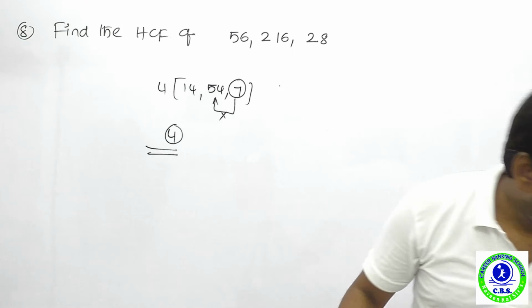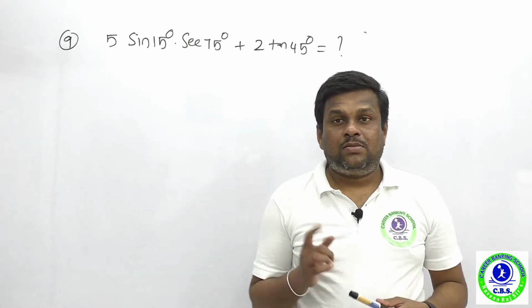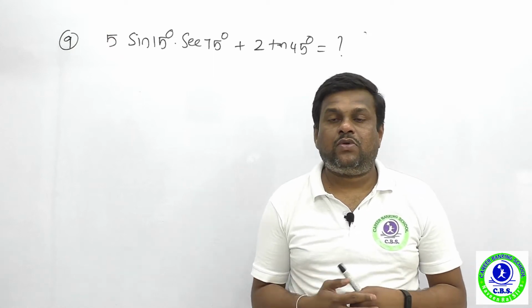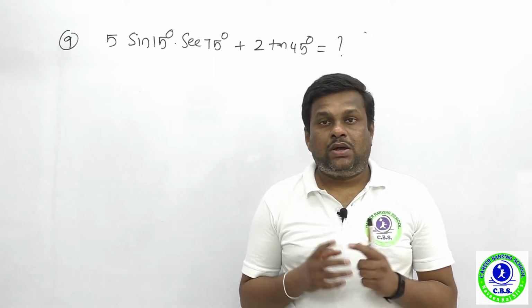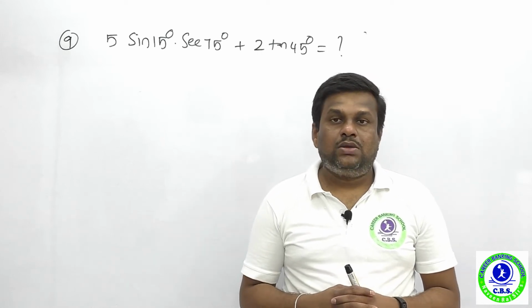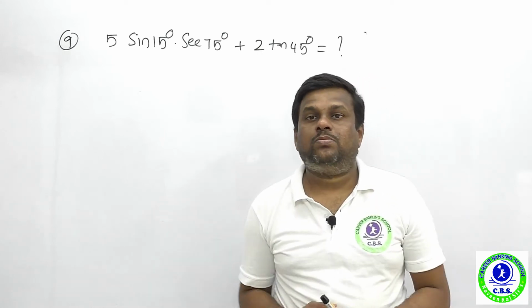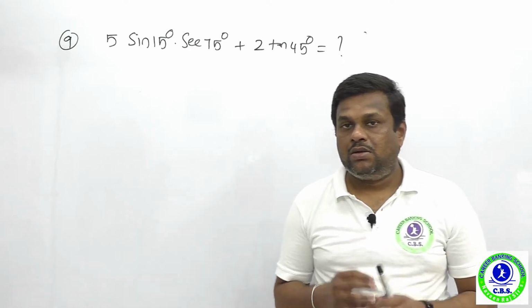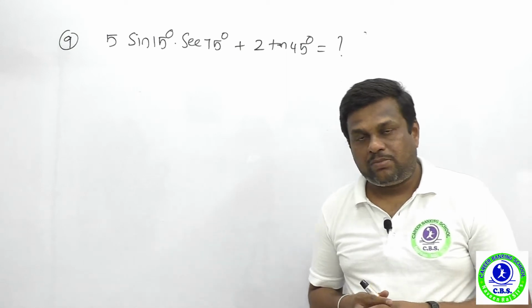Okay, next question from trigonometry. Basically, we got 4 questions from trigonometry in today's first shift exam. So be careful, practice more on trigonometry. Regarding trigonometry and geometry, we got 6 questions in phase 1. Don't give up pure mathematics, because you have less chance to qualify in Tier 1. So give more importance to pure mathematics also.